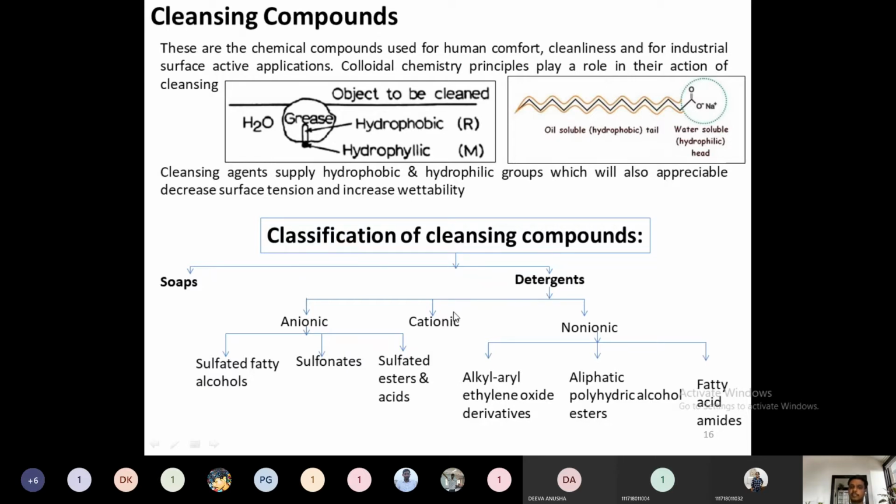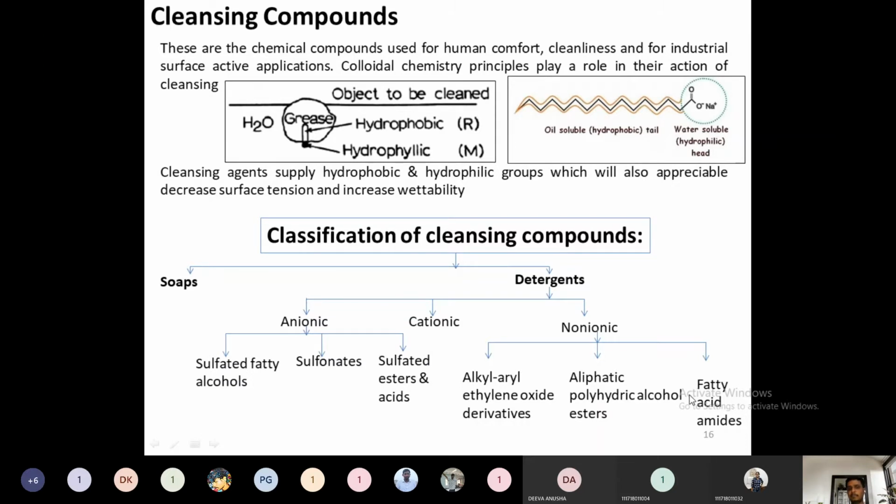Cationic detergents, how are they classified? Based on the R group. When R is positive, when these cationic soaps or cationic detergents are present in water, they release R plus molecules. So when R plus is released, it is called a cationic detergent. When there is no ionic supply from the detergent, it is called a non-ionic detergent. These non-ionic detergents are further classified into 3 more types. One is alkyl aryl ethyl oxide derivative, next is aliphatic polyhydric alcohol esters, and the third is fatty acid amines. Now we'll see what all these things are.